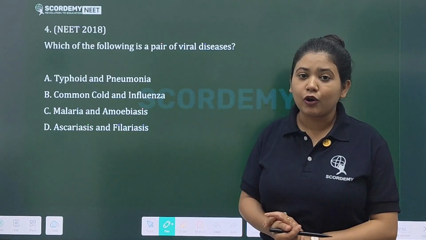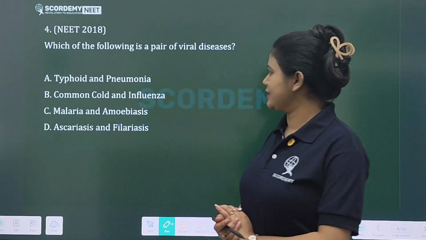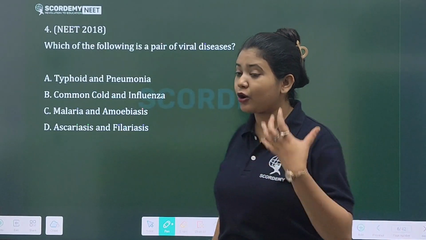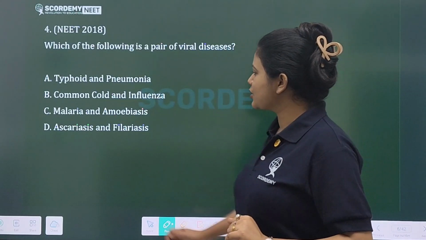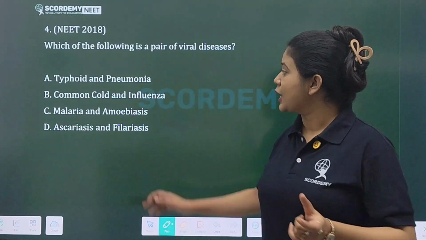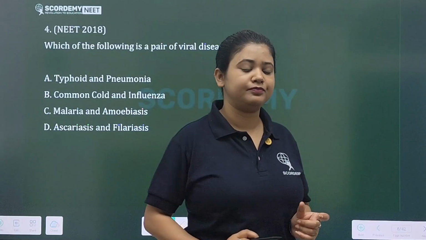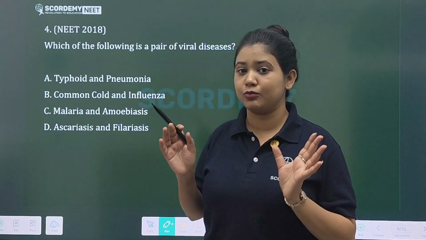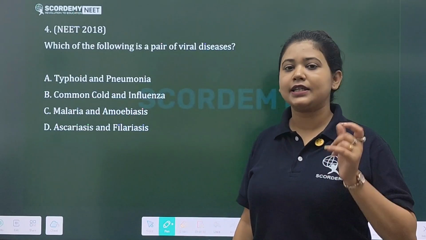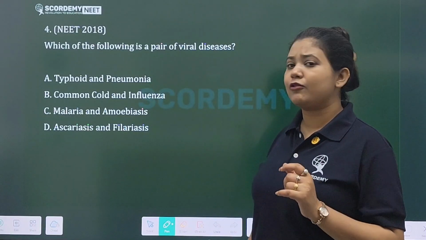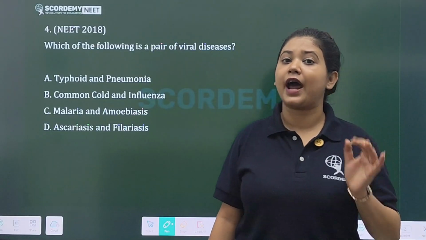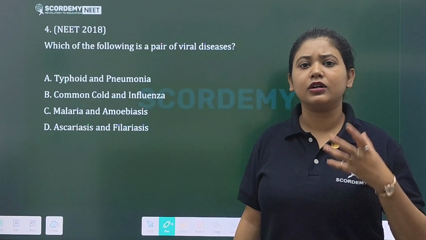Next one: which of the following is a pair of viral diseases? Viral diseases are caused by certain viruses, isn't it? Typhoid and pneumonia are not, because typhoid is a bacterial disease. Pneumonia is caused by Streptococcus pneumoniae, a bacterium. Typhoid is caused by Salmonella typhimurium. Then common cold and influenza: common cold is caused by rhinoviruses, and influenza is caused by the influenza virus.